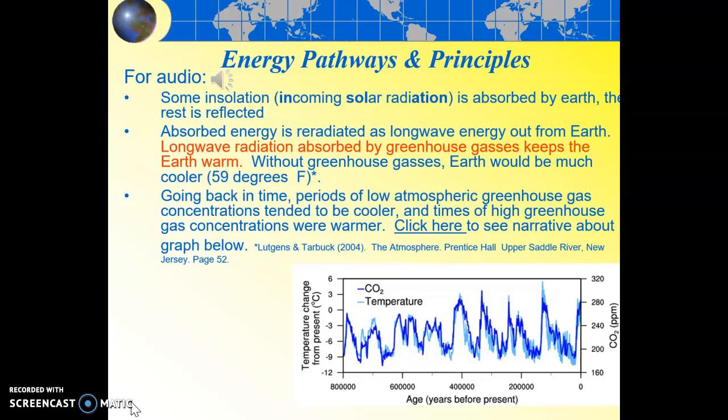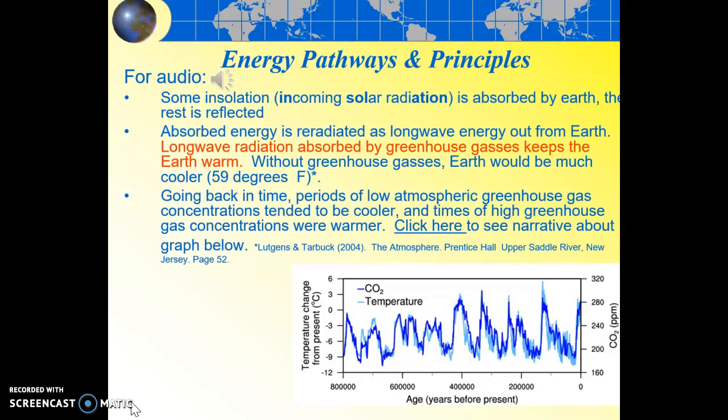But really, the theme of this slide is point two, and that is the presentation of a really amazing fact after stating the principle. And that is, okay, long wave radiation absorbed by greenhouse gases keeps the Earth warm, okay? And we call that the greenhouse effect. So without greenhouse gases, Earth would be much cooler. How much cooler? This is an amazing number, 59 degrees Fahrenheit.